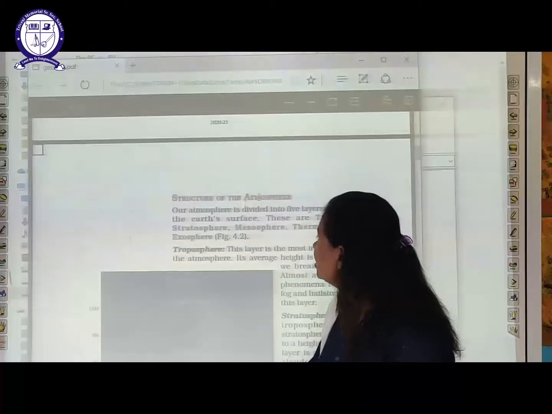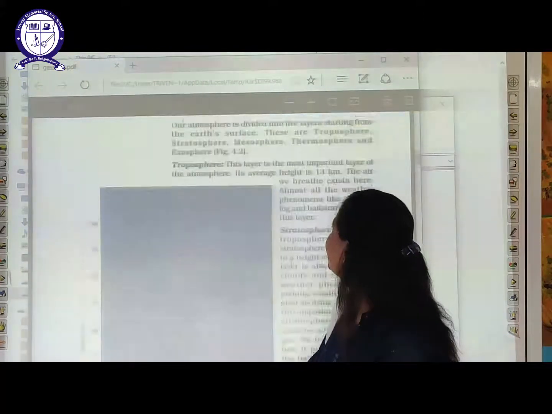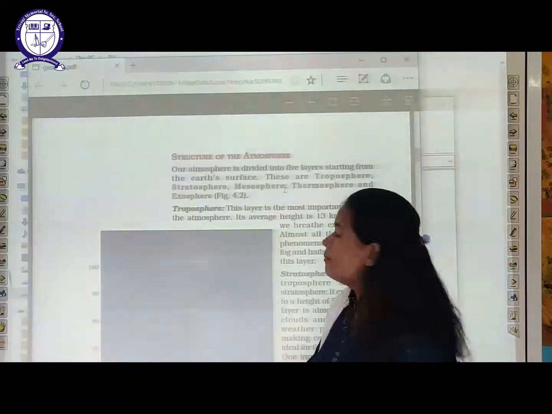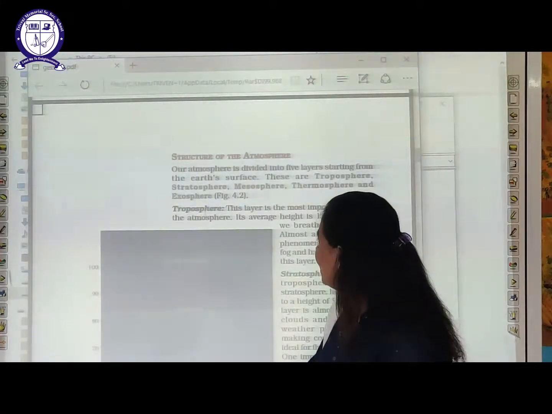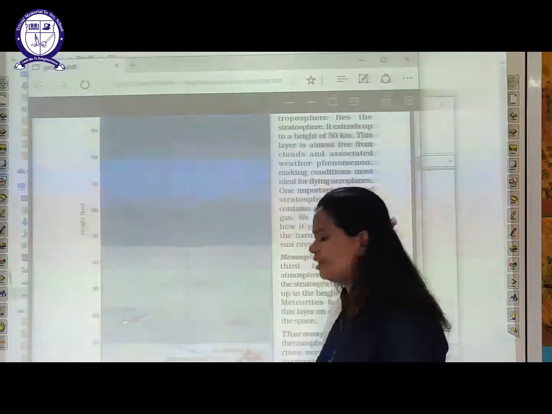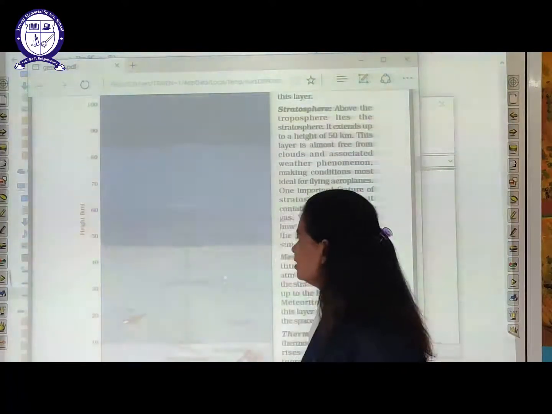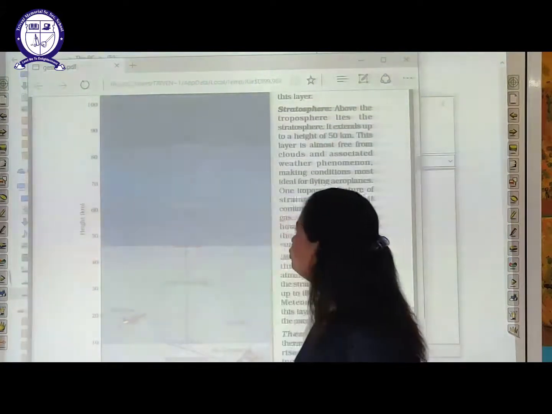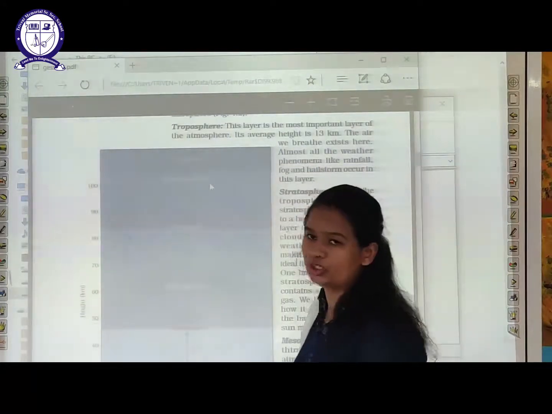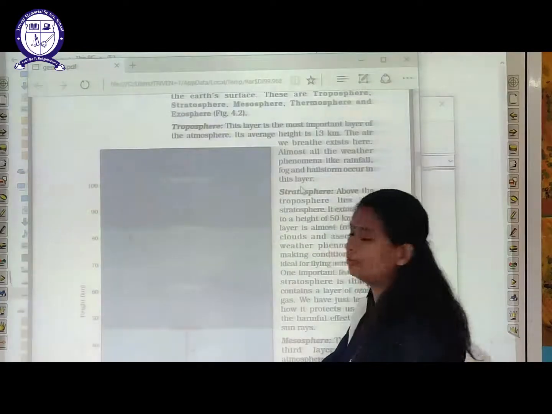The next is structure of atmosphere. Students, in our atmosphere, a total of 5 layers are present, and these 5 layers are troposphere, stratosphere, mesosphere, thermosphere and exosphere. You can see here, this is the structure of atmosphere. In atmosphere we have a total of 5 layers. The initial one, the starting one, is troposphere, then stratosphere, then mesosphere, then thermosphere, and the last one is exosphere. So let us study about them in detail.